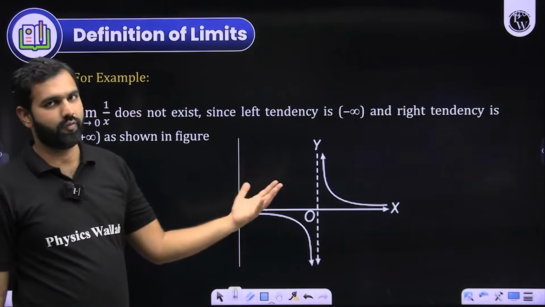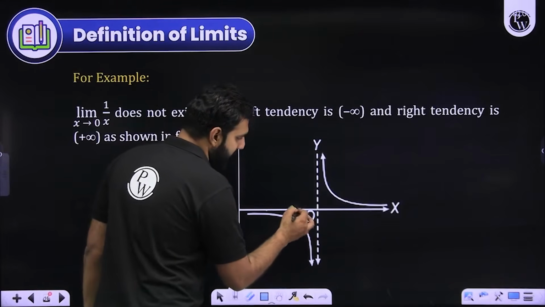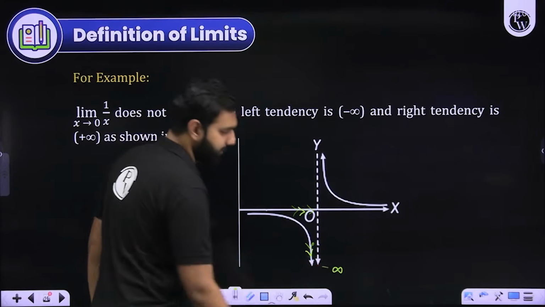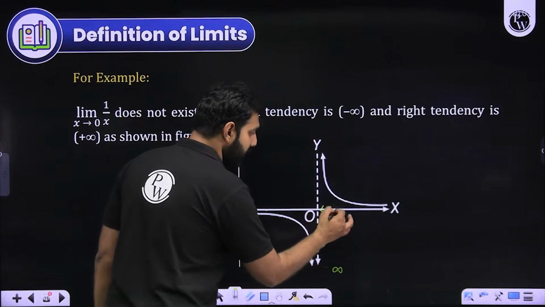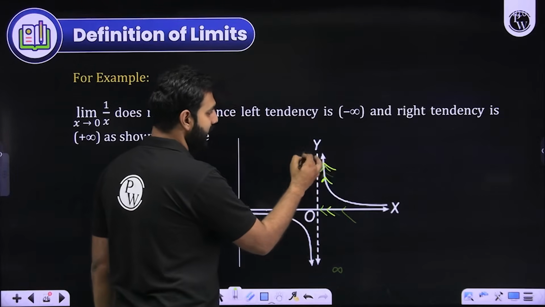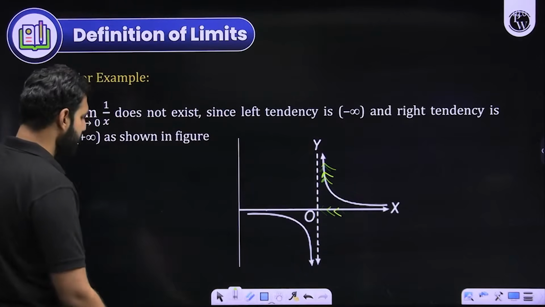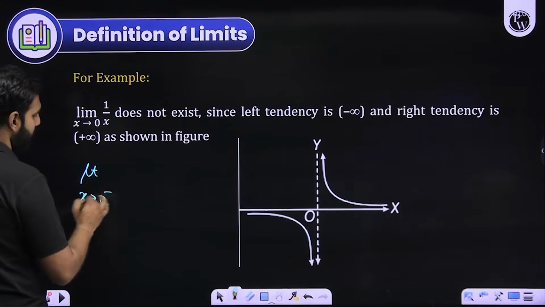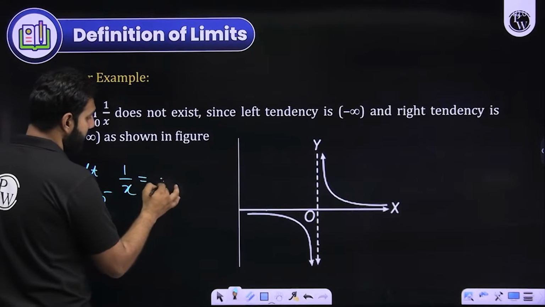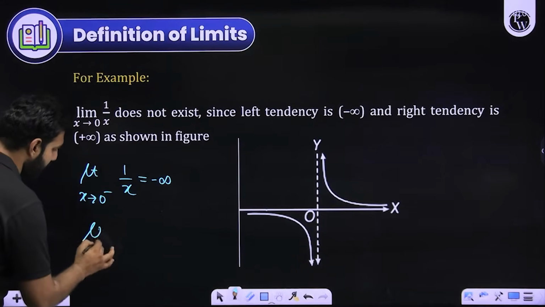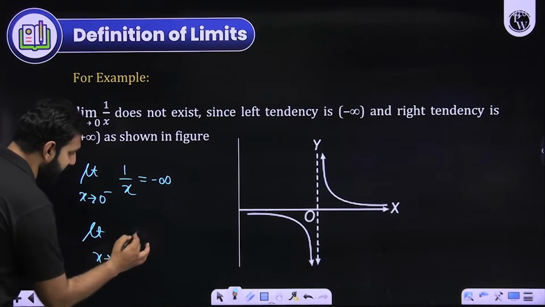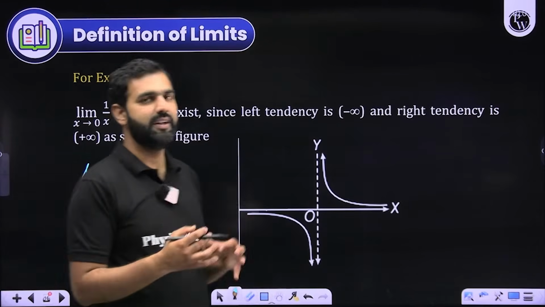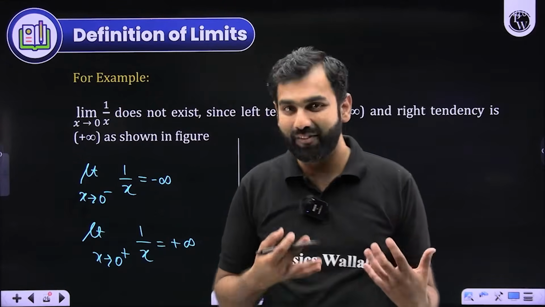For example, look at the graph of 1 upon x. If I look at the graph of 1 upon x, when x approaches 0 from the left hand side, the graph approaches minus infinity. But if x approaches 0 from the right hand side, the graph approaches infinity. So if I'm asking you the limit as x approaches 0 from the left hand side on the function 1 by x, then your answer will be minus infinity. But if x approaches 0 from the right hand side on the function 1 by x, then your answer will be plus infinity. Although equal to minus infinity and equal to plus infinity should not be written, because we cannot have minus infinity and infinity.